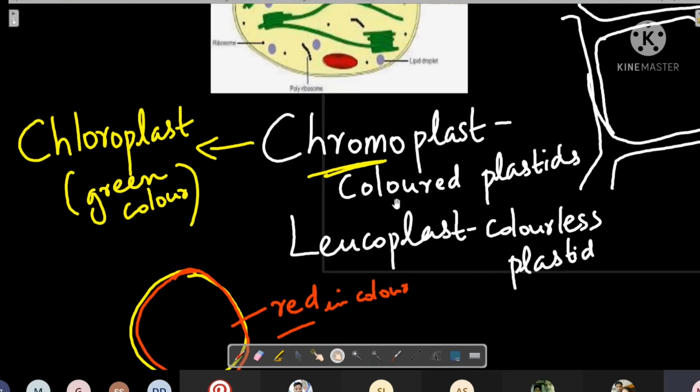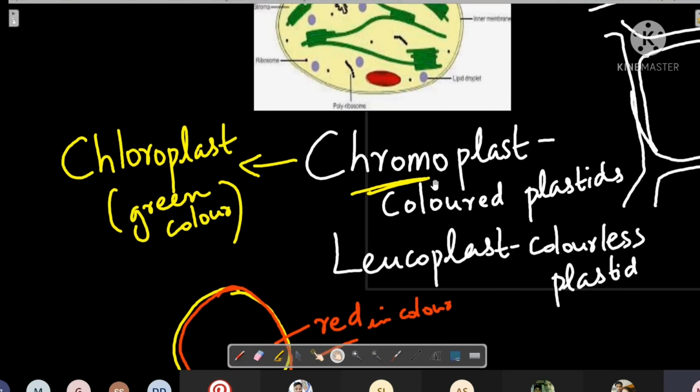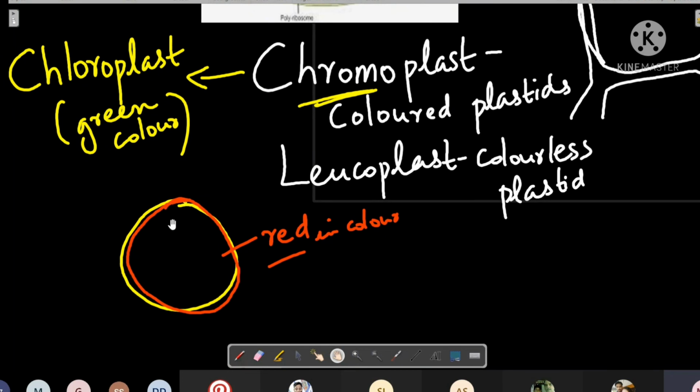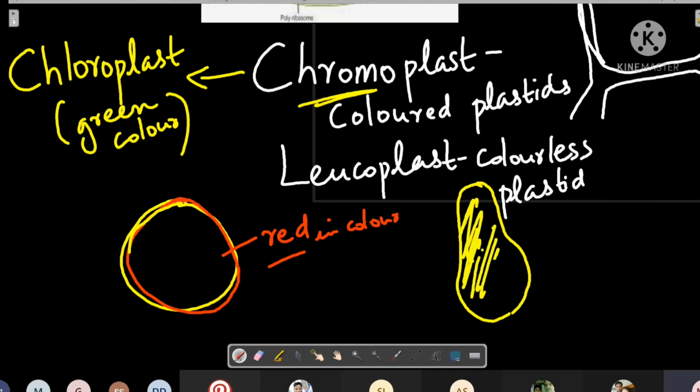When it comes to chromoplast, the plastid that is having green color is called chloroplast. And sometimes instead of green color, they may have red color or yellow color also. They may have yellow color like papaya, no? Papaya has yellow color, so they also have chromoplast only.